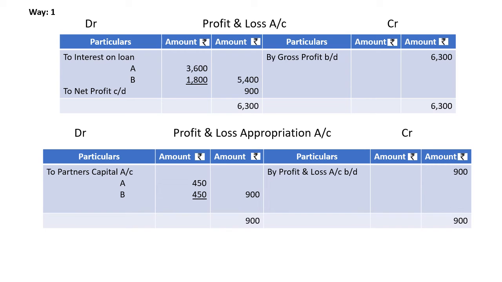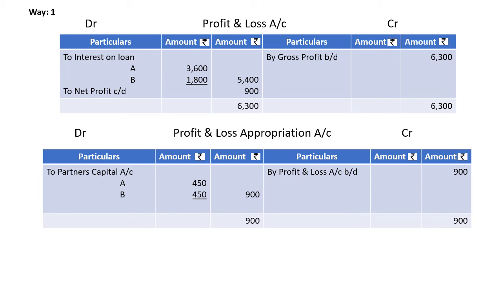So we can show it in the profit and loss account. On the credit side, I have posted 6,300 as gross profit, and interest on loan to partner A is 3,600 and B is 1,800. It means for half a year only we have to give. From 1st October to 31st March only we have to calculate interest at 6% per annum.